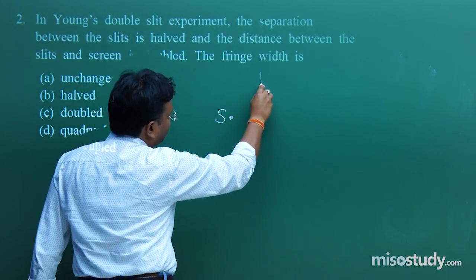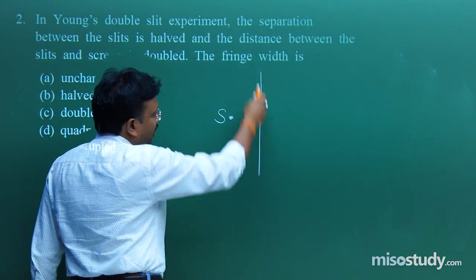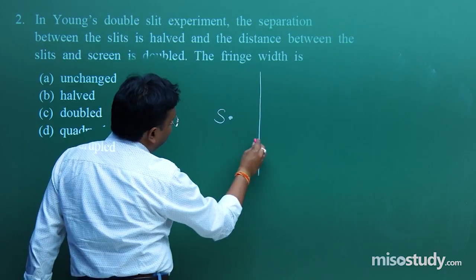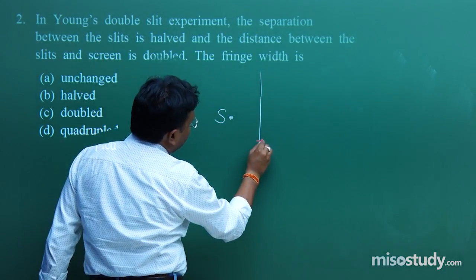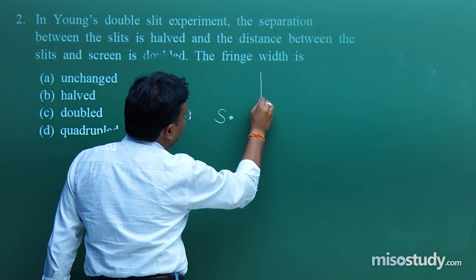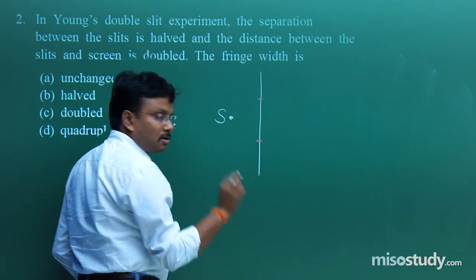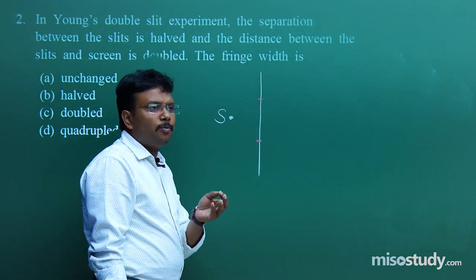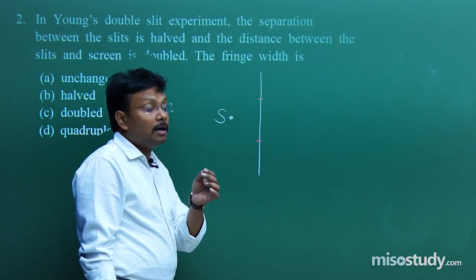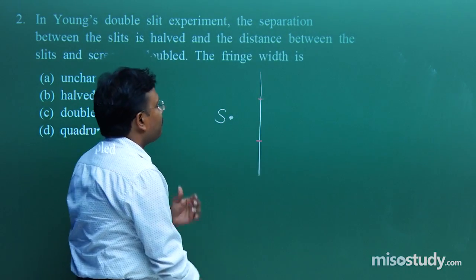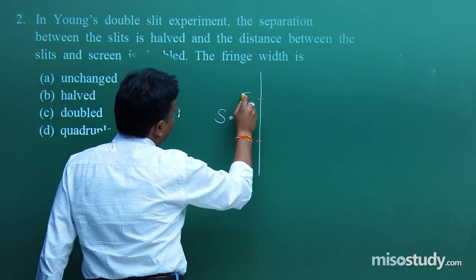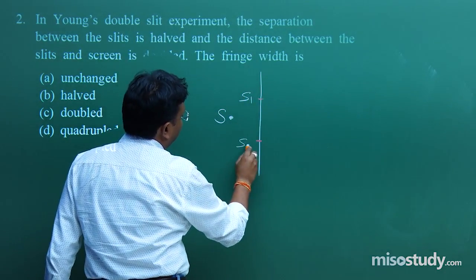In front of this source, place a screen. After that, at equal distance, create two small slits, two small openings, with the size of the opening in the range of millimeters or micrometers, very small. Let's say this is S1, this is S2.